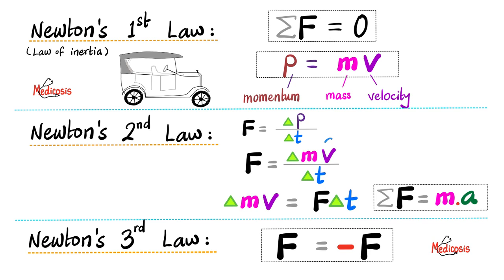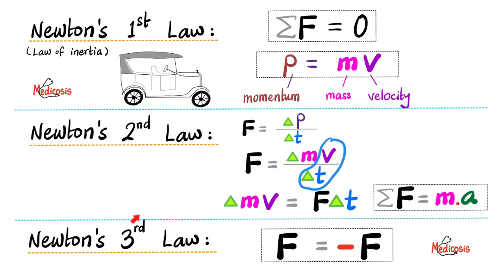The sophisticated student will notice that delta v over delta t is what? That's acceleration. So it's as if we're saying that force equals mass times acceleration. Bingo! And this is the mathematical formula for Newton's second law.